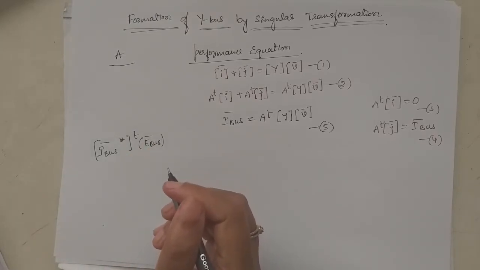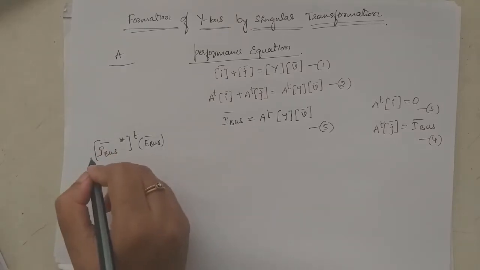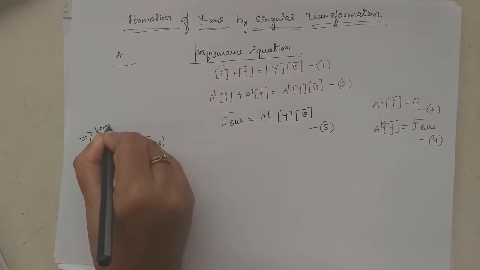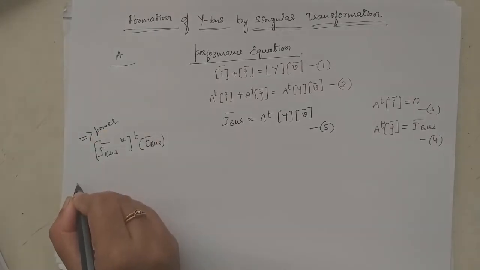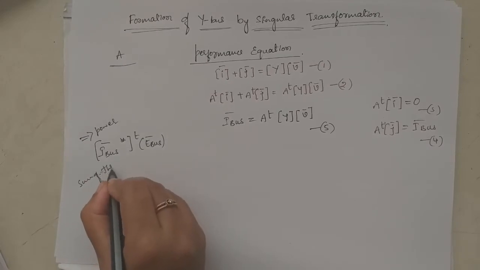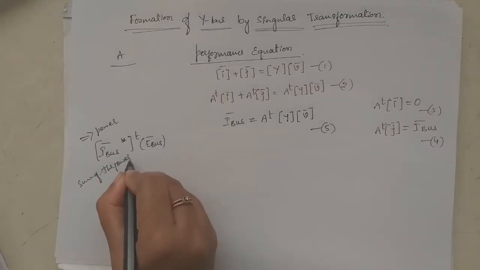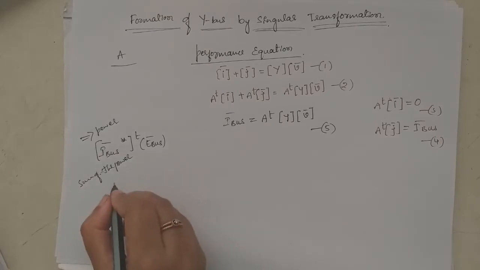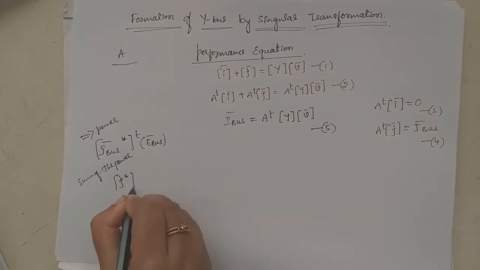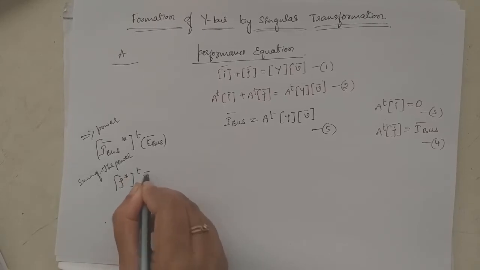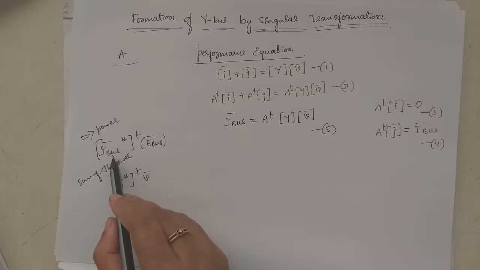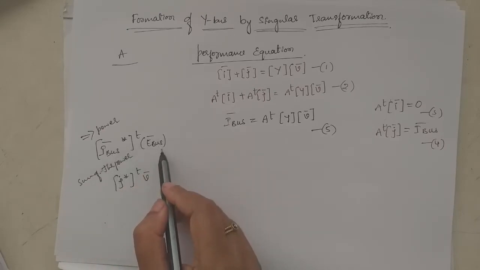The sum of the power in the primitive network is given by J conjugate transpose into V. Here J is a current and V is a voltage; here I bus is a current and E bus is a voltage.